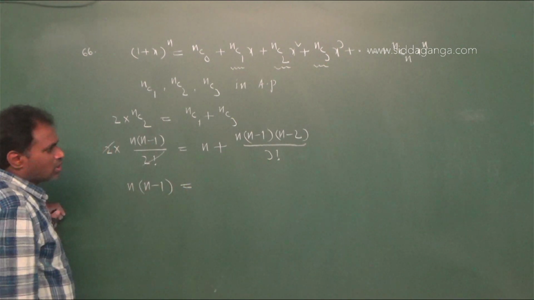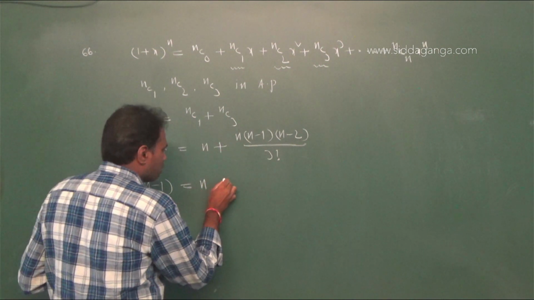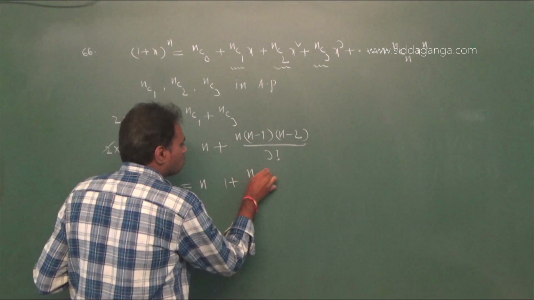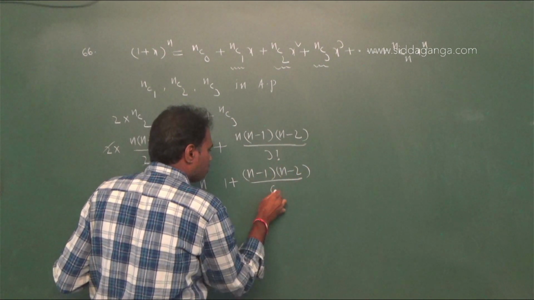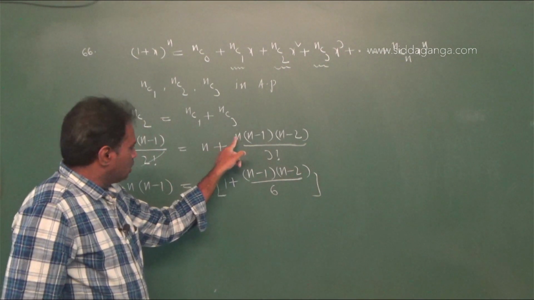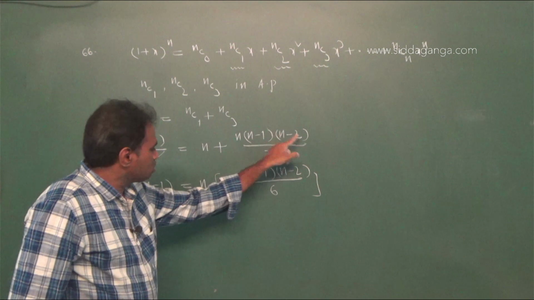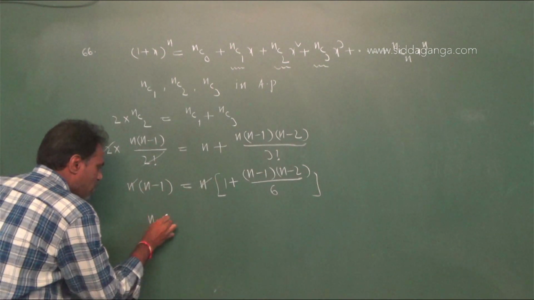n into (n minus 1) equals, here n is there, here also n is there, take n common, then here remains 1 plus (n minus 1) into (n minus 2) divided by 3 factorial, which means 6. Here 1, here n take common, 1 plus (n minus 1) into (n minus 2) by 6. Now n will cancel, therefore n minus 1 equals,